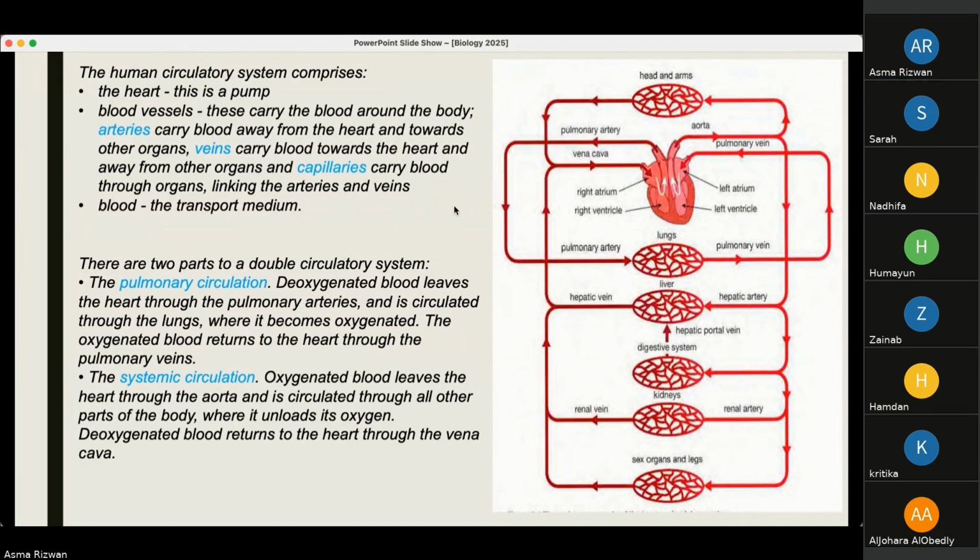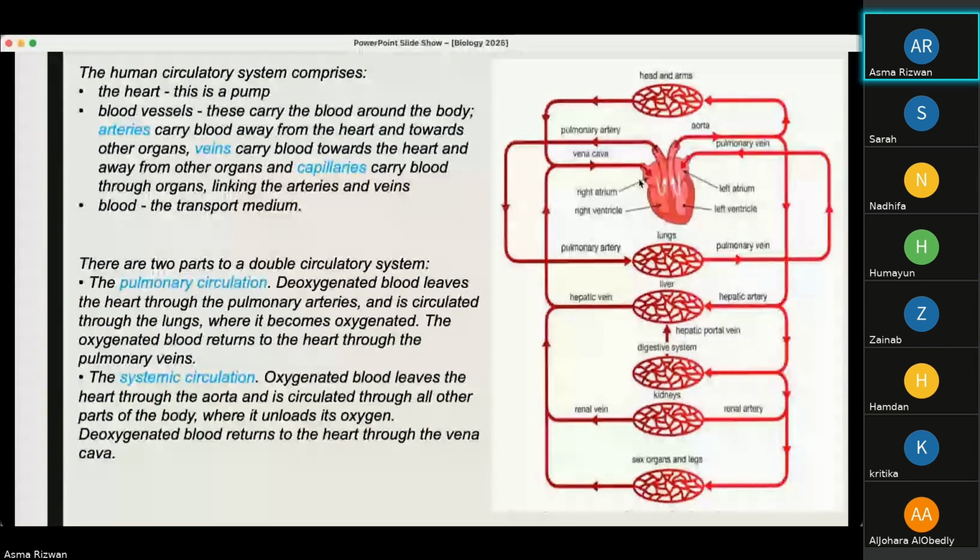So our closed double circulatory system has two parts, which are known as pulmonary circulation and systemic circulation. Pulmonary circulation, as the name suggests, is through the lungs. So deoxygenated blood leaves the heart through the pulmonary arteries and is circulated through the lungs, where it is oxygenated, and the oxygenated blood returns to the heart through the pulmonary veins.